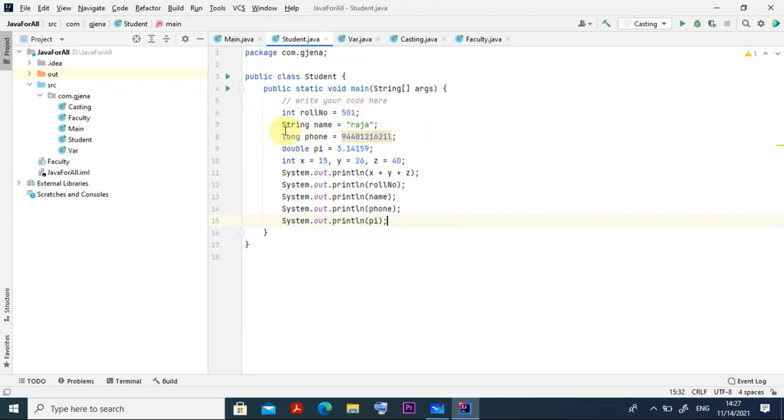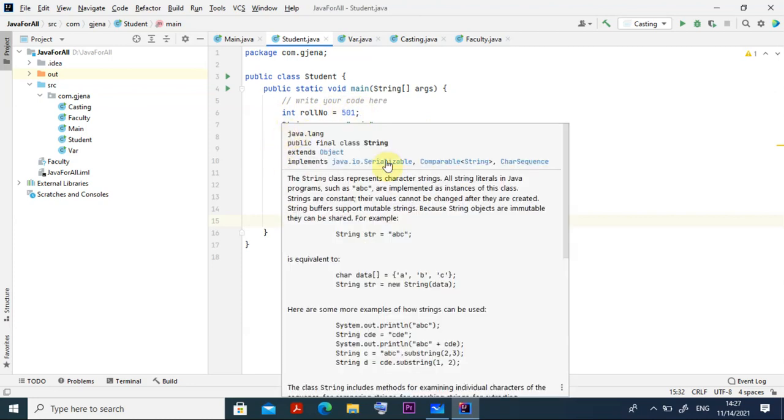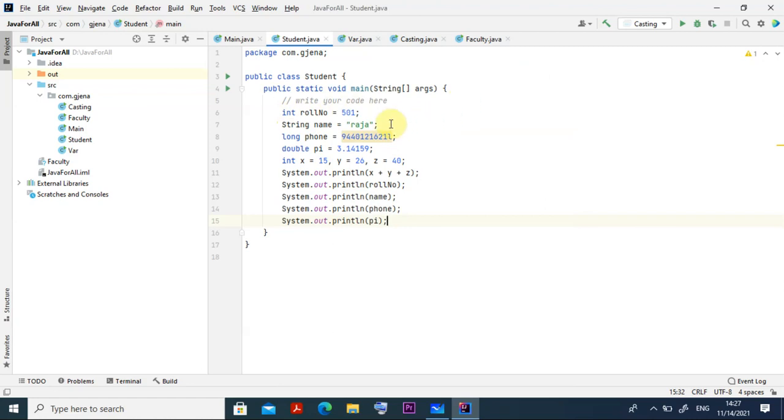Then String, with capital S, is the data type. Here for name I am giving a name, suppose the student name Raja, and then the phone number I am putting as long data type. So here I am writing 94401, so my number is 261, and because it is a long number I have to write L here, capital L, because lowercase l looks like 1. That's why it is always better to use capital.